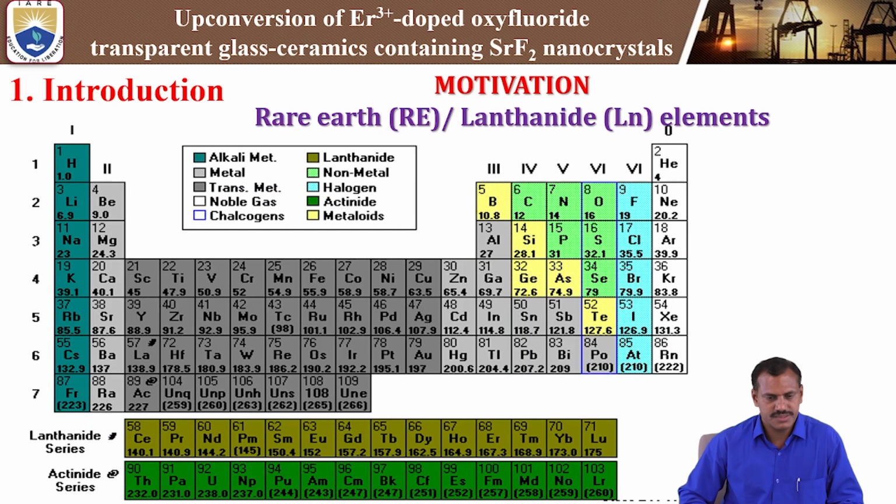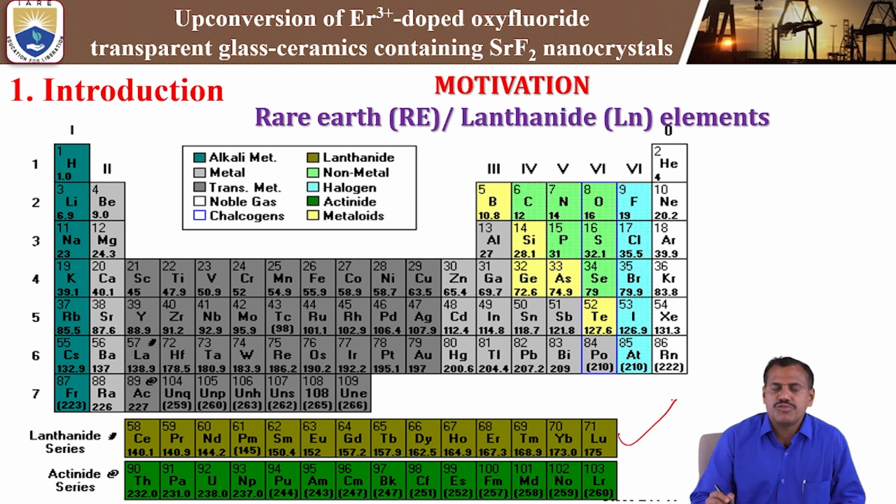So coming to the introduction, the main motivation of the rare earth elements or lanthanum ions in the modern periodic table. We are going to discuss different kinds of elements here. In particular, we have discussed the rare earth doped or lanthanum-3+-doped glass ceramics. Among the 14 lanthanum elements, in this study we are going to discuss erbium 3+, that is atomic number 68, which is a block element.